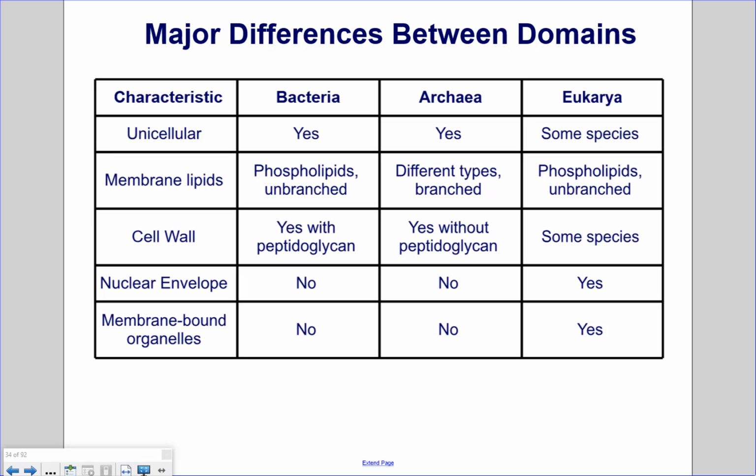And there are some species of Eukarya that have cell walls, plants and fungus mainly. And bacteria and Archaea do not have a nuclear envelope because they do not have a nucleus. Eukaryotes do, and eukaryotes also have membrane-bound organelles, which bacteria and Archaea do not.